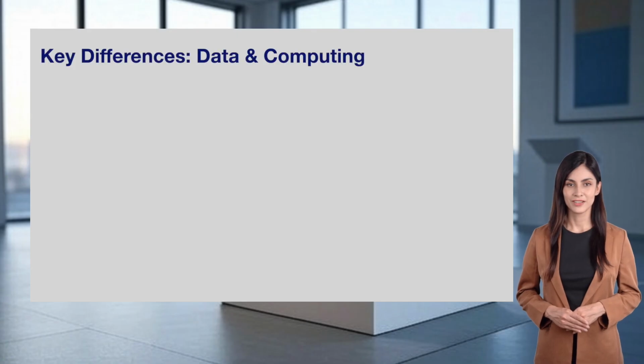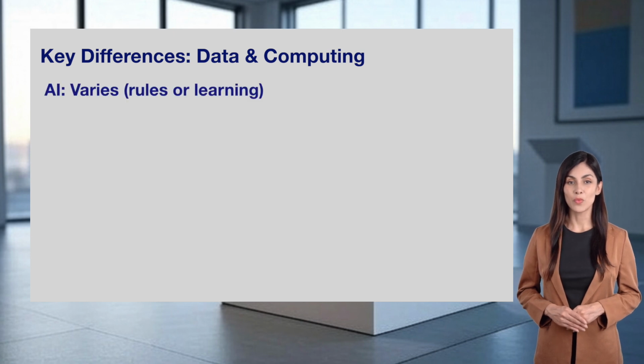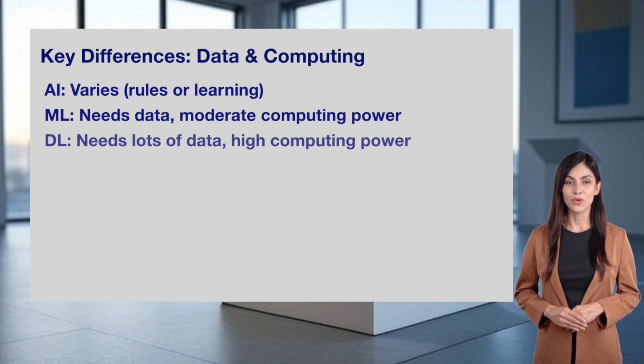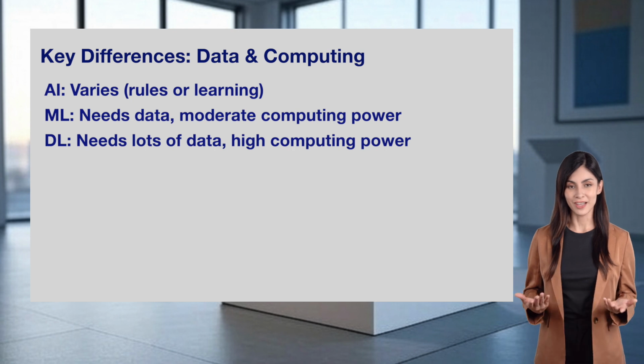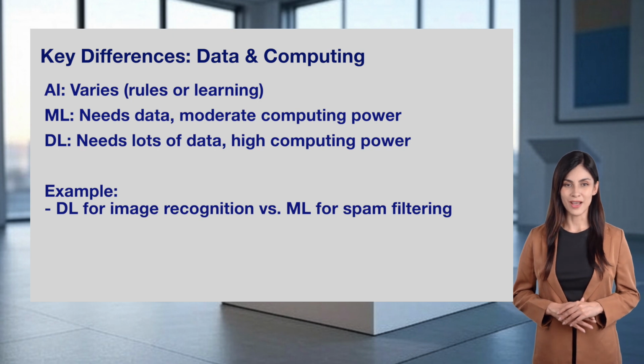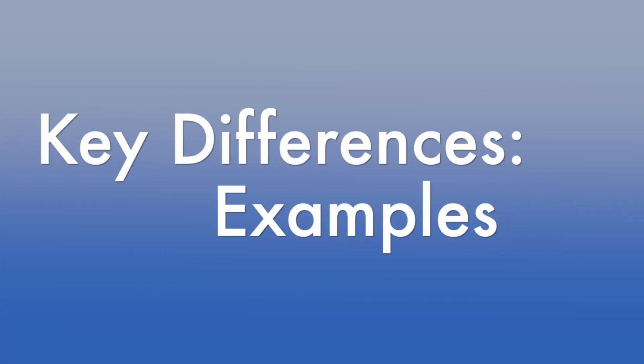Another key difference is data and computing needs. AI varies. It can use simple rules or learning, so its needs depend on the method. Machine learning needs data to learn and moderate computing power, like for spam filtering. Deep learning, however, requires lots of data and high computing power. Think of image recognition, where it processes millions of images to learn. The more advanced the technique, the more resources it demands, which is why deep learning often needs powerful machines.